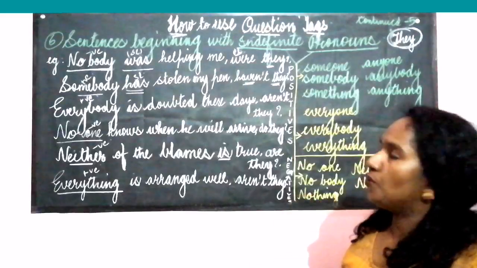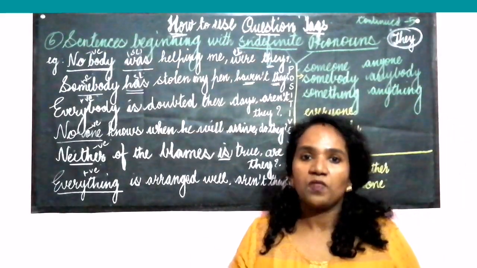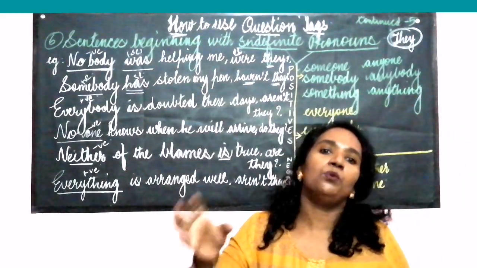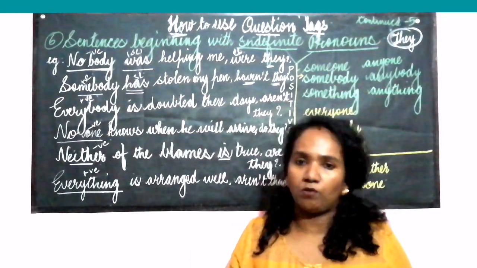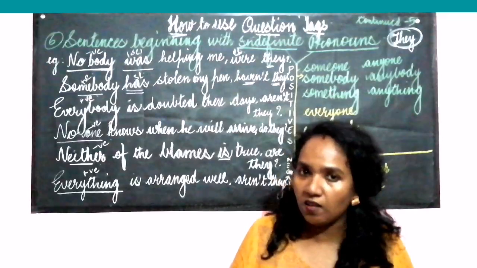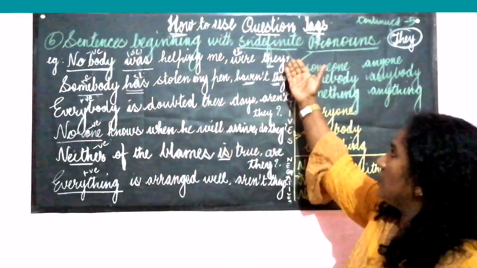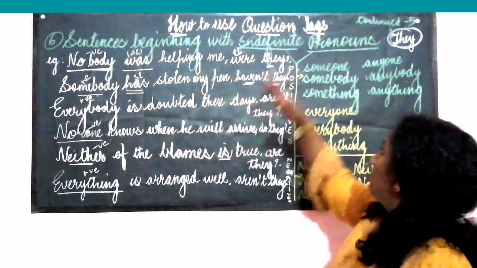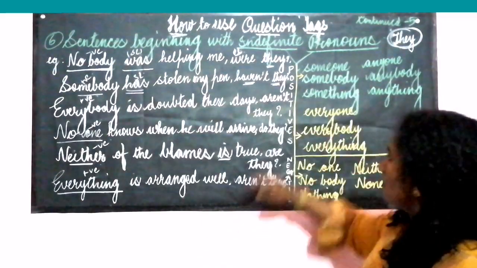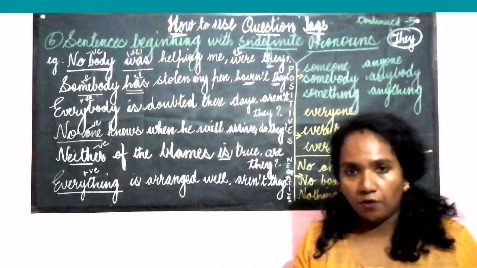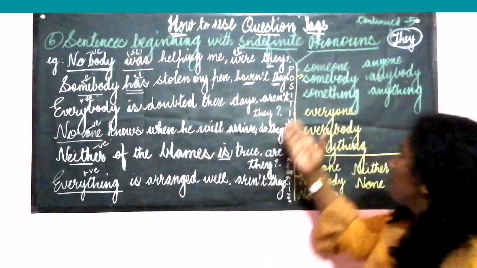In these cases, we use some kind of pronouns. When we do not know exactly who has taken or who has done something, we use these pronouns. We have taken some of the pronouns for our discussion. Indefinite means we are not sure, and pronoun means a word that comes in place of a noun. Now let us look into some of the indefinite pronouns.